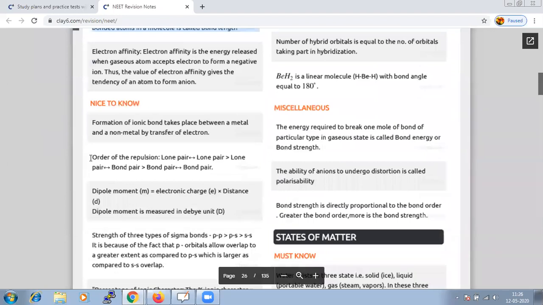And do learn the order of their repulsion, because it is also important and is asked in the exams. And yes, when we are learning the types of bond between different orbitals, whether it is going to form a pi bond or a sigma bond, that is also important. And yes, their energy, which energy will be higher, focus on it.